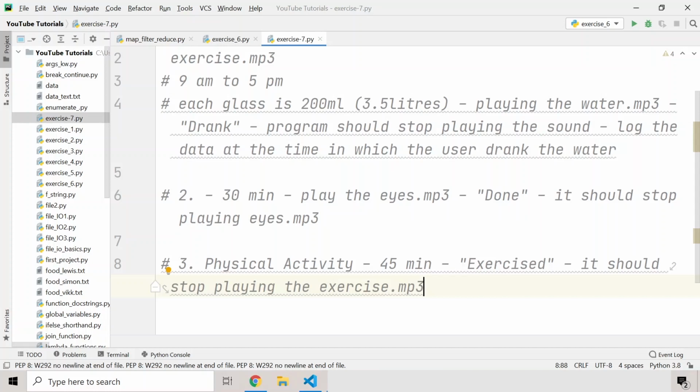And guys, there is a catch in this exercise. For example, the 200 ml of water is not completed by the programmer, and water.mp3 is playing on and on, and the user has not written drank. Then the program should handle that error, and it should not play the eyes.mp3 in between the water.mp3. That is, it should not alert the user that now you have to exercise your eyes in the middle of the drinking time. So you have to tackle that obstacle and make your program a bit robust. Also, in my solution, I will make the program a bit error free. So look out for the solution of this video as well.